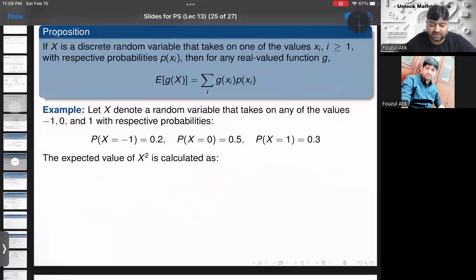Look at this one. Let X be a random variable that takes on any of the values -1, 0, and 1 with respective probabilities 0.2, 0.5, and 0.3. Then you have to calculate the expectation of X square. Now this X square is actually a function of X, capital X. It is g of X is X square, right? Now how to calculate?